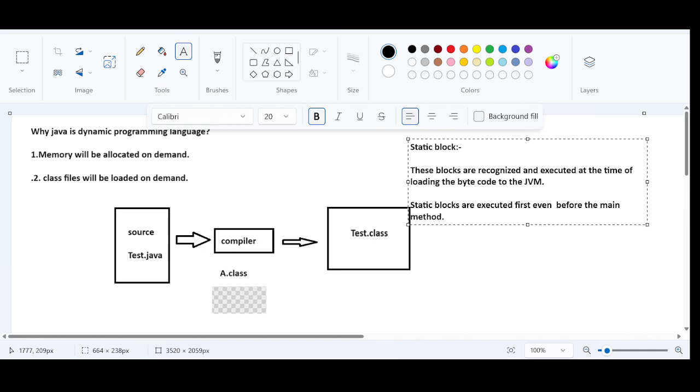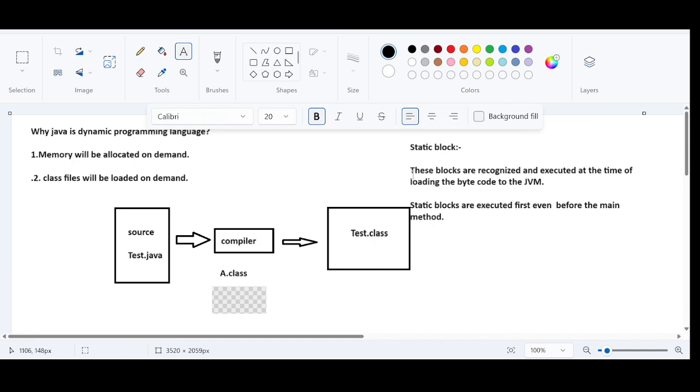So far, I have mentioned that all the instructions will get executed. All the instructions in the main method will be executed. Main method is the method that will be recognized by the main thread, and all the instructions inside the main method will get executed. That is our discussion and understanding so far. But this statement seems like a contradiction. It's not a contradiction. It's something that we must focus on.